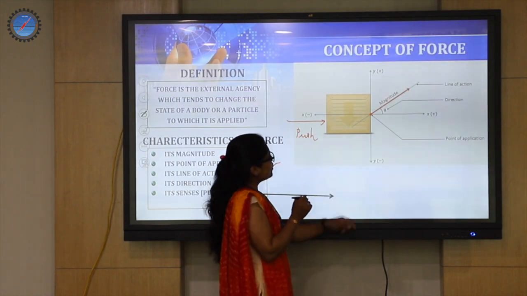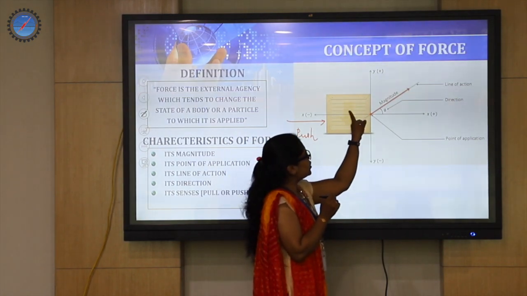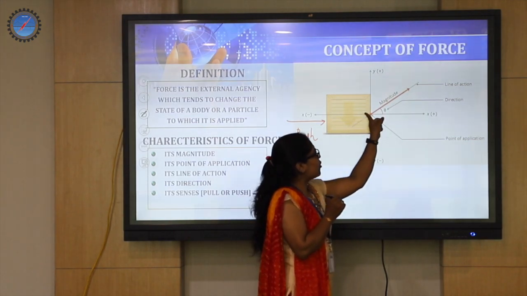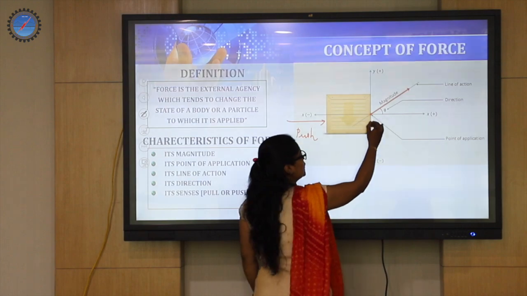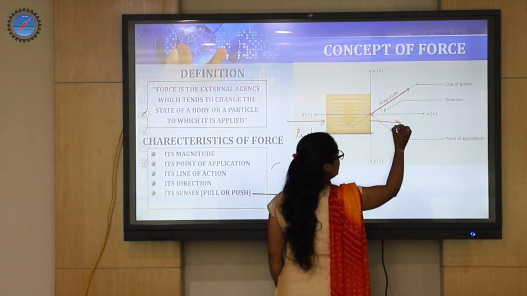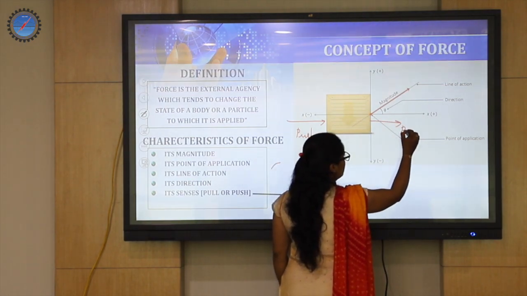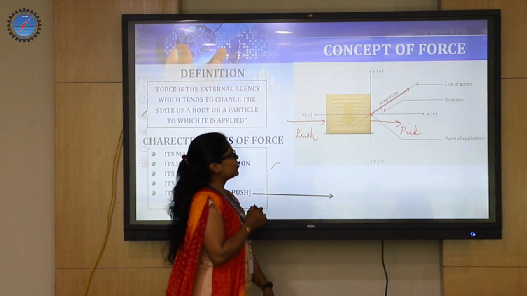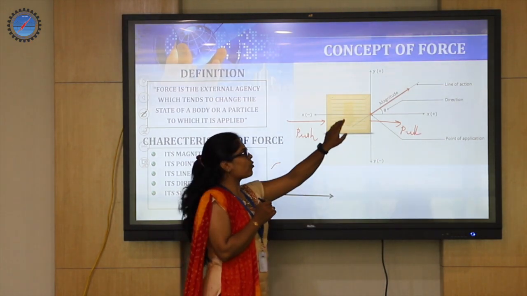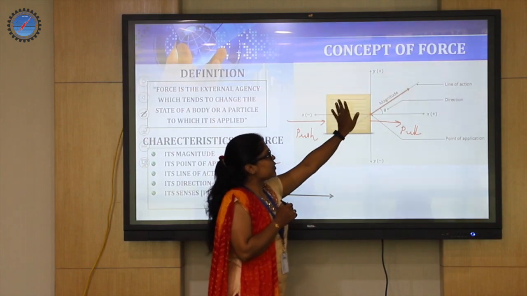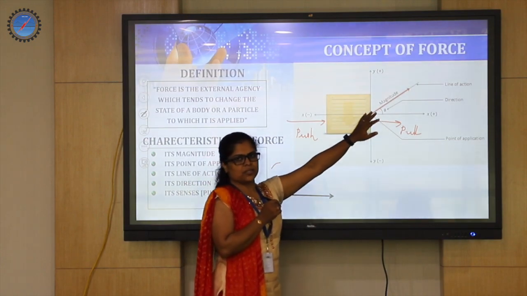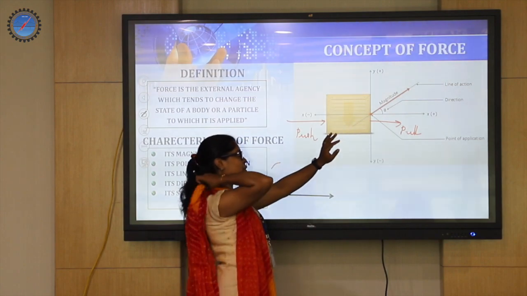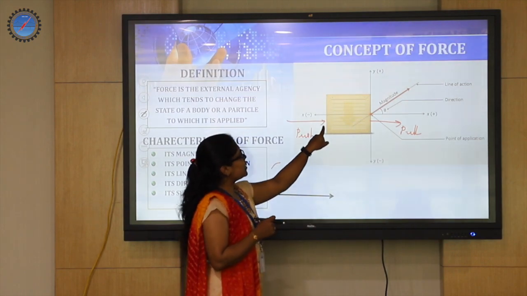So this we are going to call push. And if I want to move this object to this side, that means the direction of the arrow is away from the sample, so it is going in this direction, then we call it pull force. So what is the difference between both of them? Both are going to shift this object from this location to the next location. They create the same displacement of the object, but the only thing is the direction.